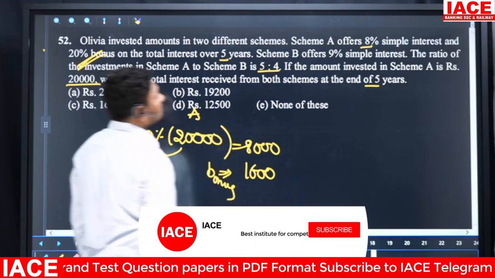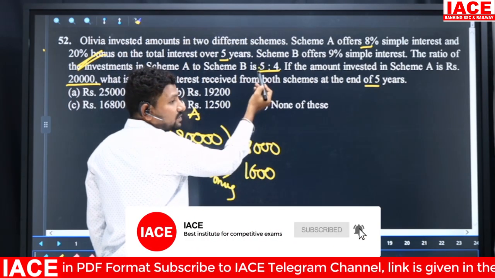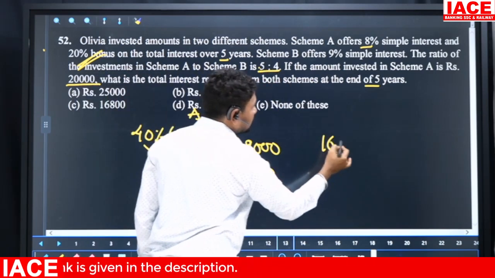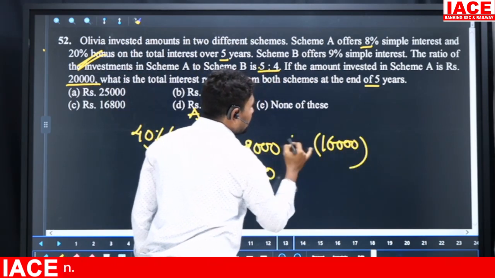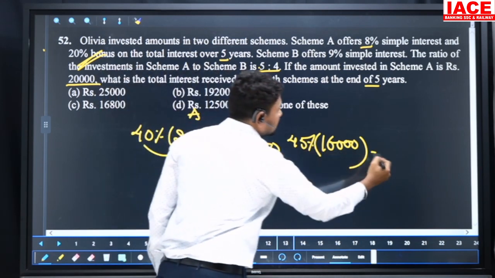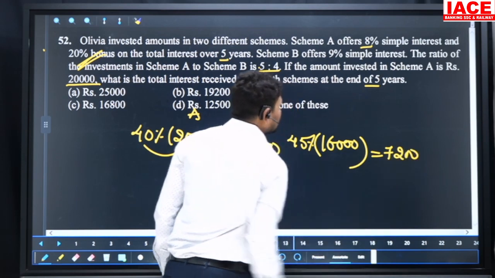And next, the investment ratio is 5:4. A investment is 5 parts, so B investment is 4 parts. 5 parts is equal to 20,000, so 4 parts is equal to 16,000. On 16,000 we are applying 45%, which is 9% rate of interest for 5 years. 45% of 16,000 is 7,200. That means the interest is 7,200.